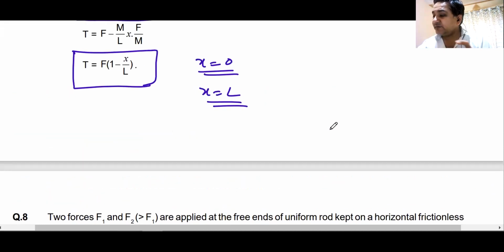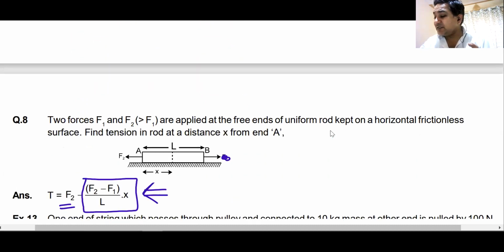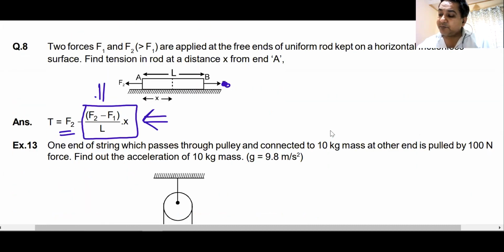Do we understand this? So this is how you can remember things. If you remember this general formula, just put F1 as 0 and you get the other one. Clear?